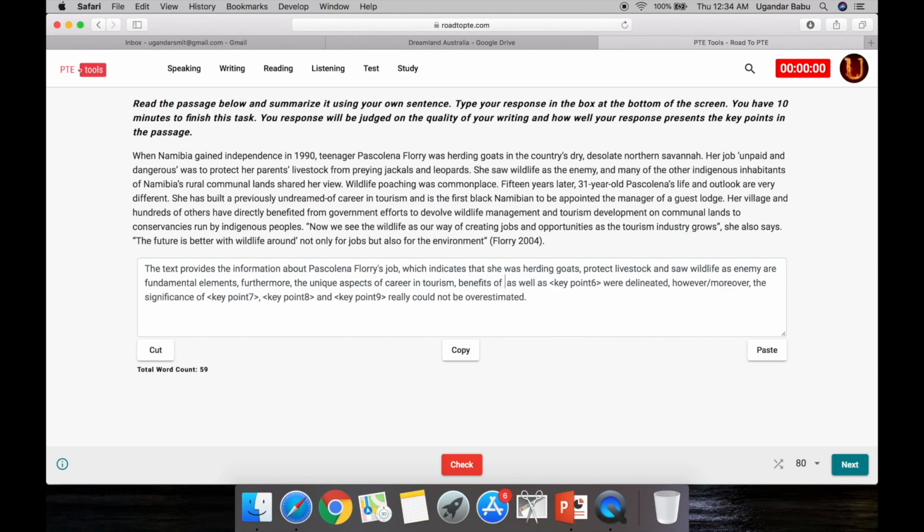Benefits of village from government efforts is not required. To devolve wildlife management and tourism development. This is also a key point. So if you feel that you can capture more keywords, you can include them.